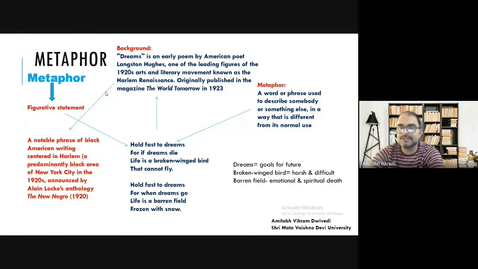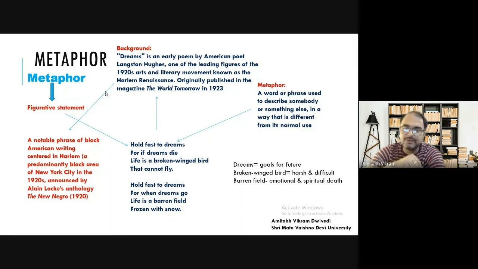So we will see the figurative statements, the metaphors that are used in this poem. Now, hold fast to dreams. You can hold fast to certain things, but not dreams, because you cannot actually hold fast to dreams. So that means dreams are used for something else. And what is that something else here? That means you have some visions, some goals, some aims in your life that you want to achieve, you want to become or earn like that. So those goals for the future here are dreams.